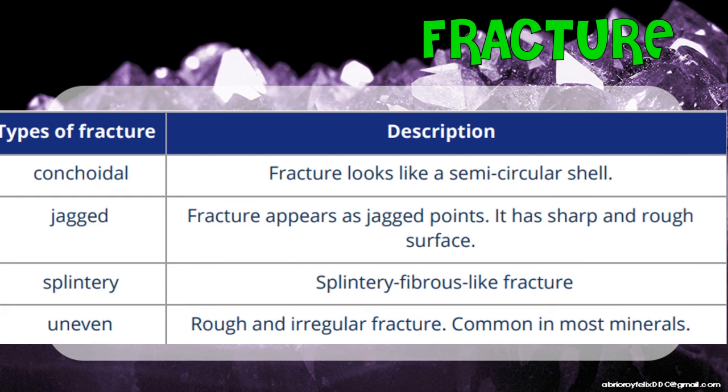So the splintery type of fracture looks elongated and flat. Then your uneven, this is your rough and irregular fracture, and this is common in most of your minerals.